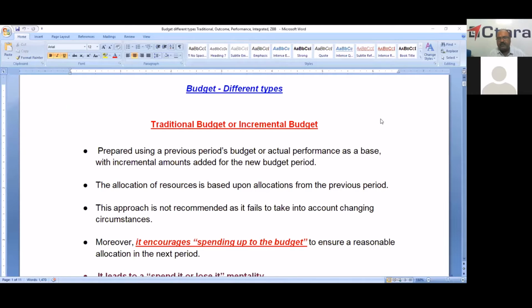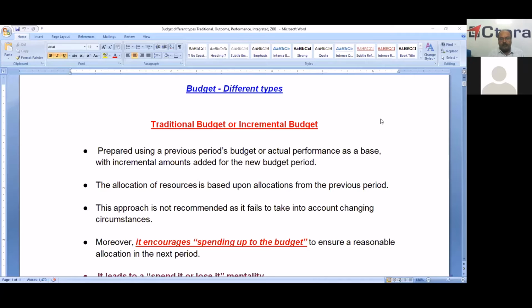But we will check the pros and cons of this budget. The allocation of resources or allotment of funds is based on the allocations from the previous period. Suppose the previous period budget is 100 rupees. The current year budget will be either 100 rupees, or we will add some 5 or 10 rupees incremental. Then we decide the budget estimates for the current year.